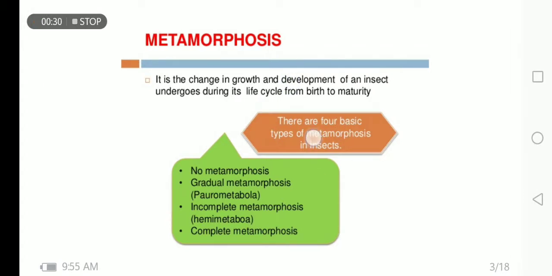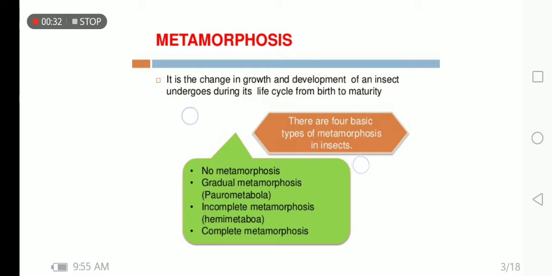There are four basic types of metamorphosis in insects: no metamorphosis, gradual metamorphosis, which is also known as the paurometabola, incomplete metamorphosis, which is known as the hemimetabola, and the complete metamorphosis, which is known as the holometabola.